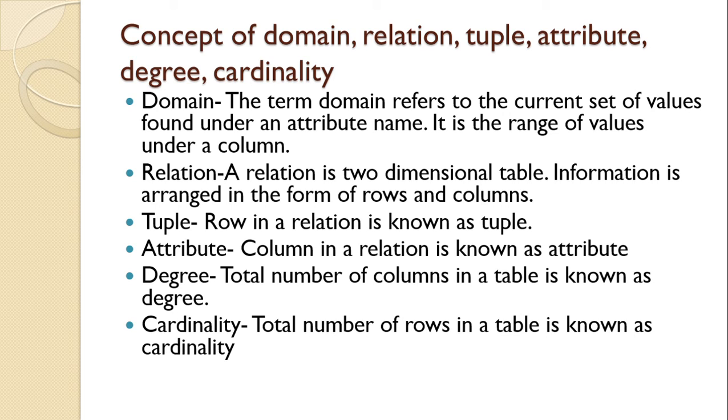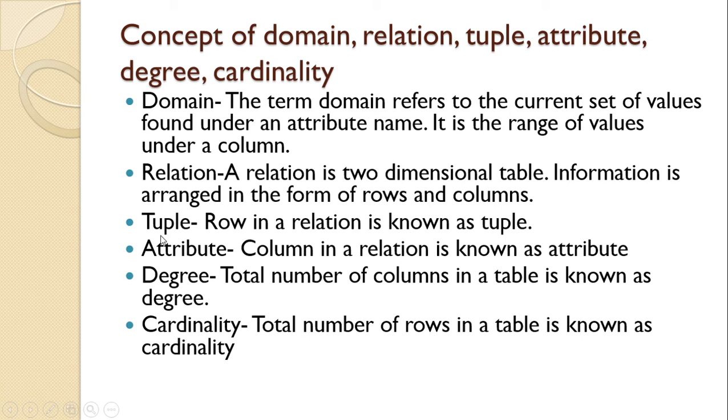And relation, if your class teacher is making a table of all you students, then the table contains the roll number, name, father's name, mother's name, your address, etc. Then the table will contain all the information of all the students. This is known as relation, a collection of rows and columns.